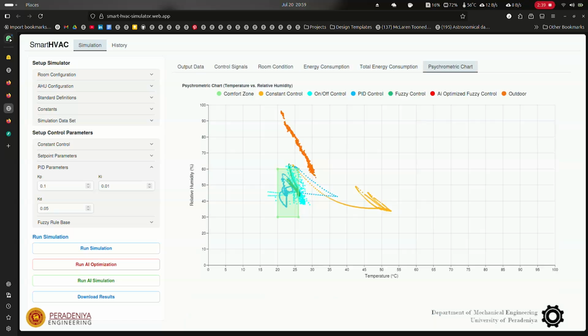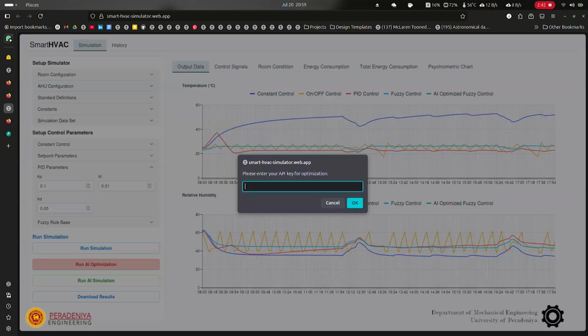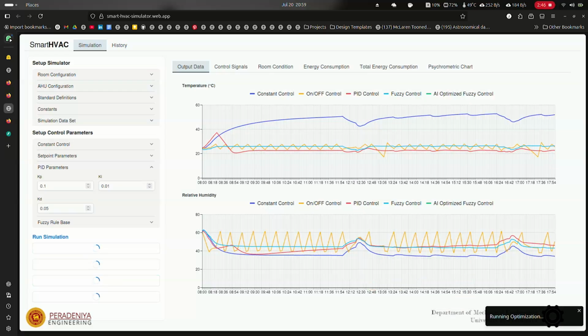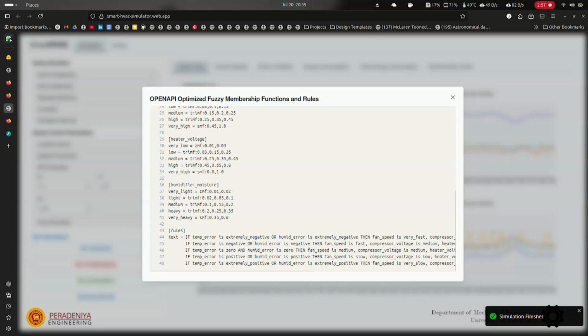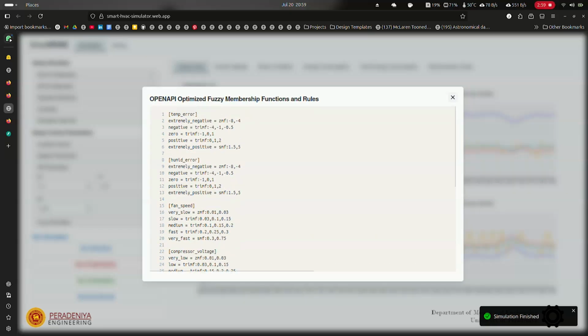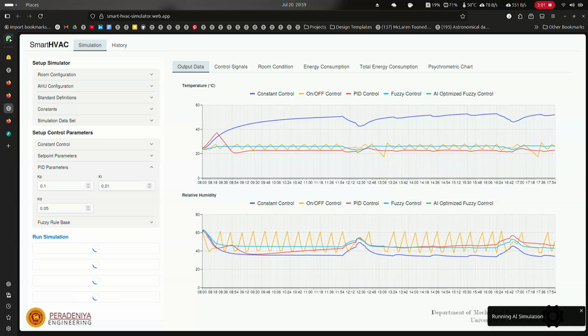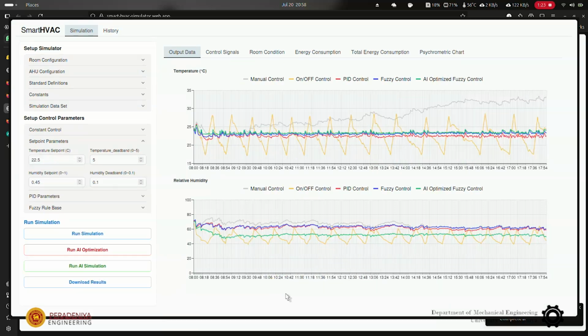In our proposed method, we use the OpenAI GPT-4o mini language model. We provide it with the traditional fuzzy rules and the simulation result obtained using those rules. The LLM analyzes the relation between the rules and system behavior, then generates an optimized fuzzy rule set along with updated membership functions. This forms the basis of our adaptive controller.